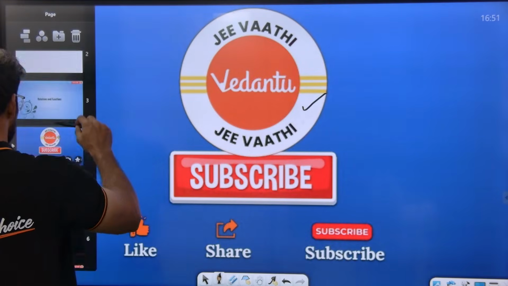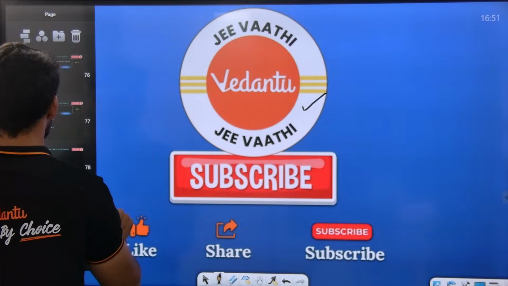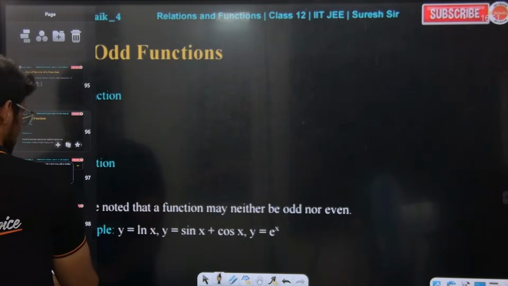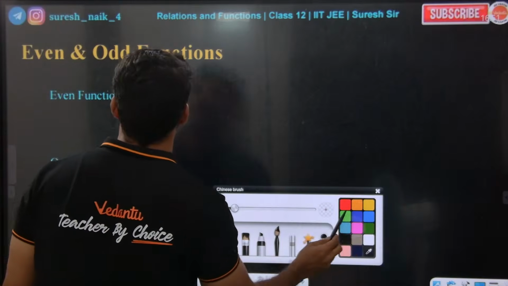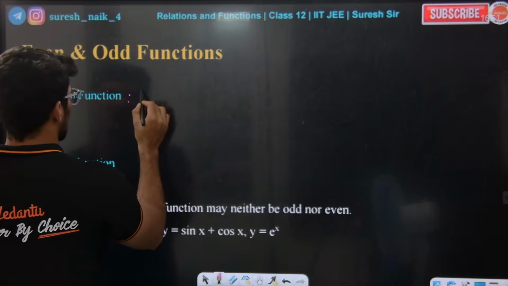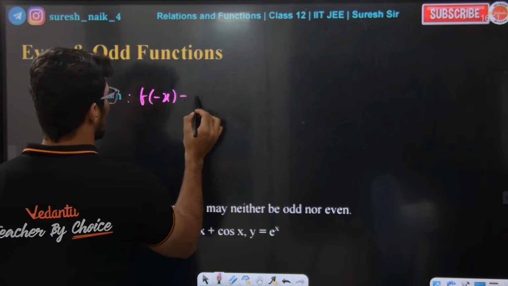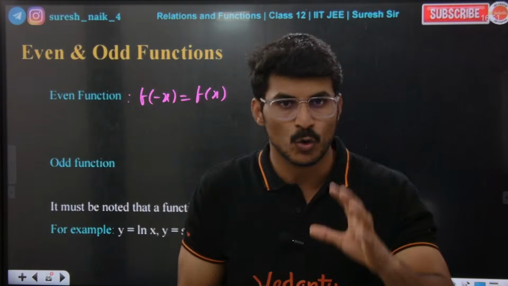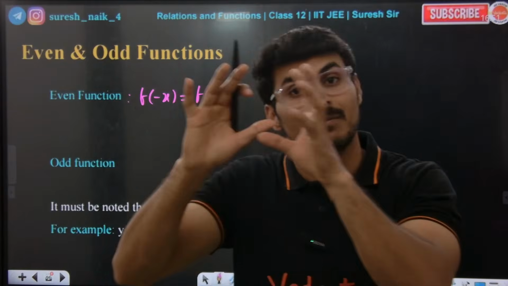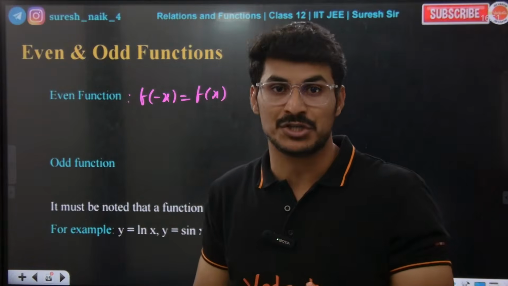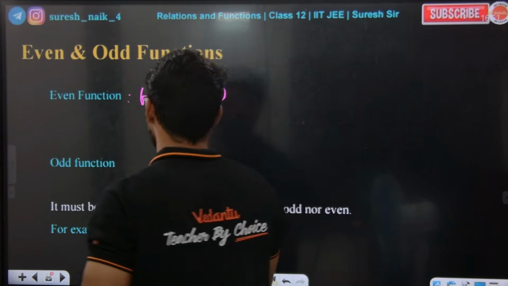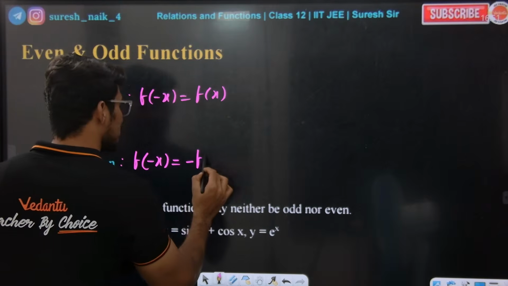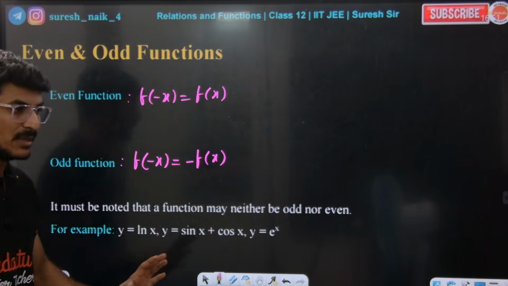Okay, so first we will start with even odd functions. What is an even function, what is an odd function? See, for an even function, f of minus x is equal to f of x. That is an even function. Which means if I replace x with minus x and I get the same function back, it is an even function. For an odd function, f of minus x is equal to minus of that function. That is an odd function. Simple definition.